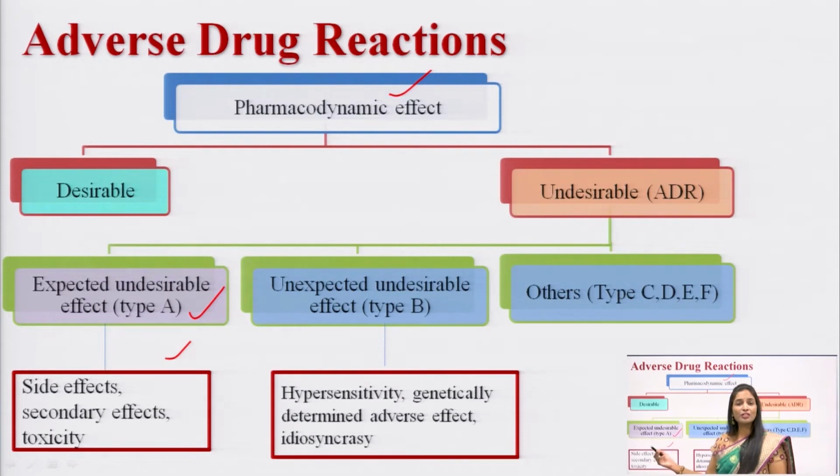In the expected undesirable effects, you can see the side effects, the secondary effects, and the toxic effects, right. And what about the unexpected undesirable effects? Here you can see the hypersensitivity reaction and idiosyncrasy, right. You can also see genetically determined adverse drug reactions. So, this is about the pharmacodynamic effect of a drug. We will discuss each one by one.